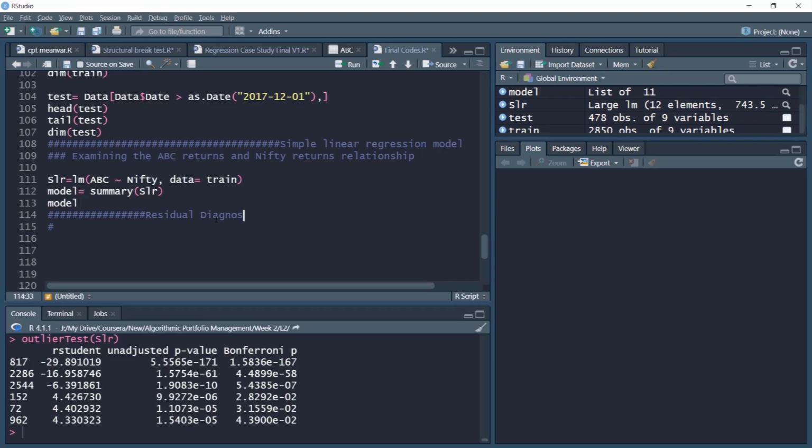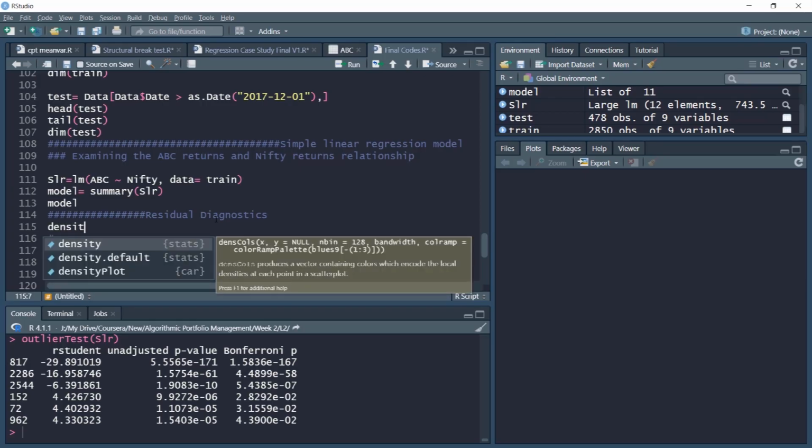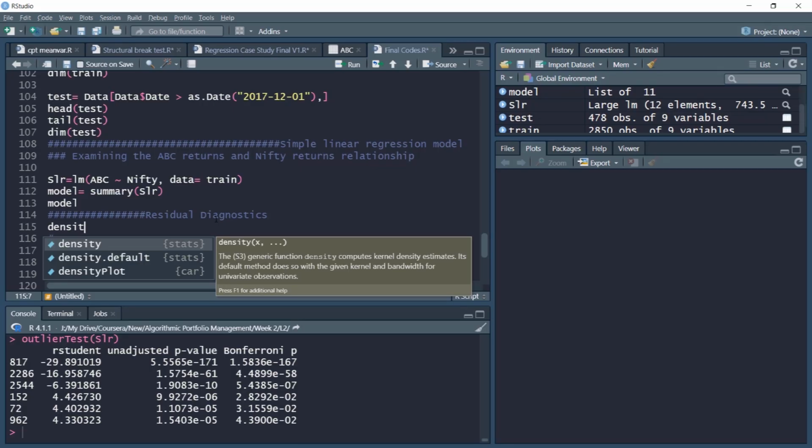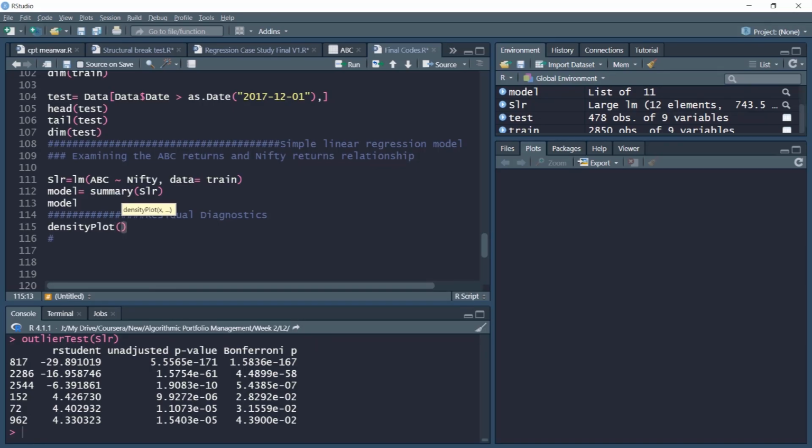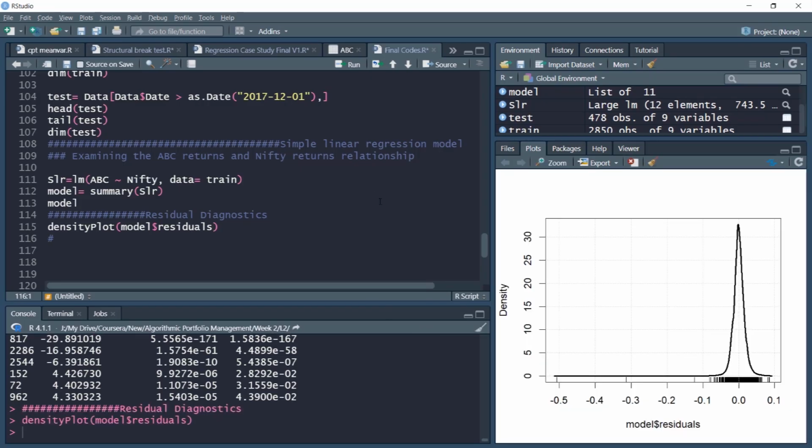Residual diagnostics. First, we'll look at the density plot of the error terms. Recall that we have already stored our trained model in the model variable or model object. So we'll simply use the model residuals and plot the density of this. Let's examine the density plot of residuals.